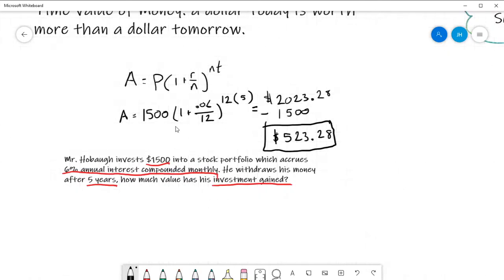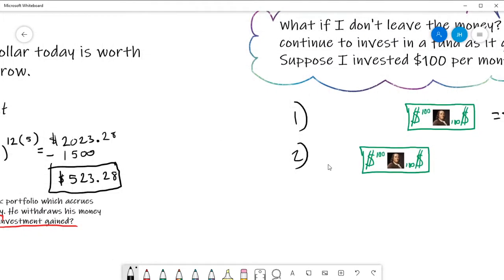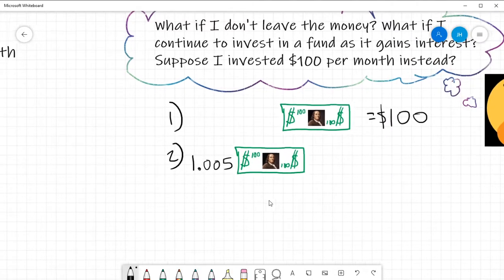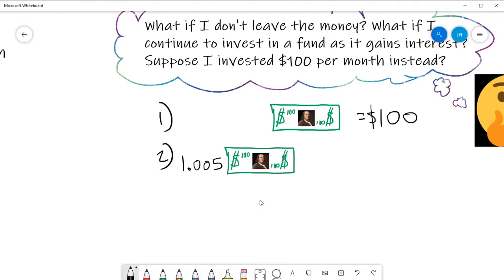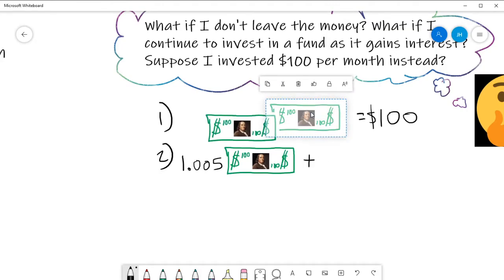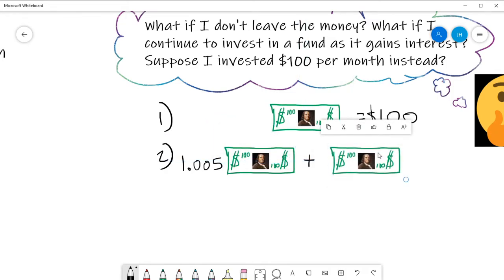Now, the interest rate that we're gaining is really 0.06 divided by 12, right? So that's going to be the equivalent of 1.005. So I'm going to have 1.005 times my investment from the first month, right? But guess what? It's a new month. I'm going to add another $100 because I have decided that I'm going to be putting away $100 every month.